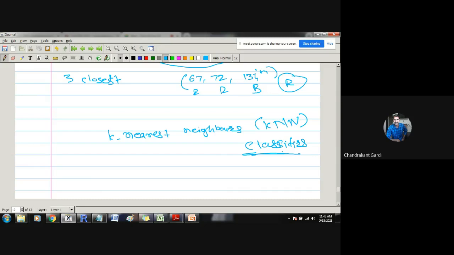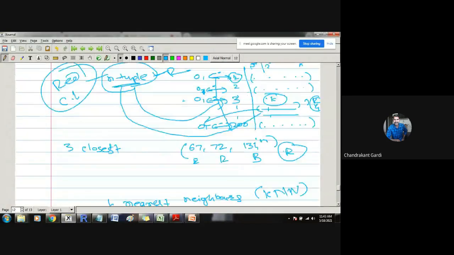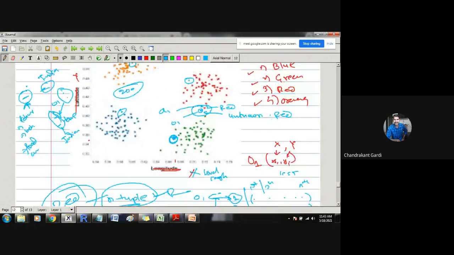So among those k observations, the mode value of the class level will be determined. The class level appearing most often among these k neighbors is assigned to the given data point. So whenever a new observation comes in, we find its k nearest neighbors, and based on those, we take the decision.